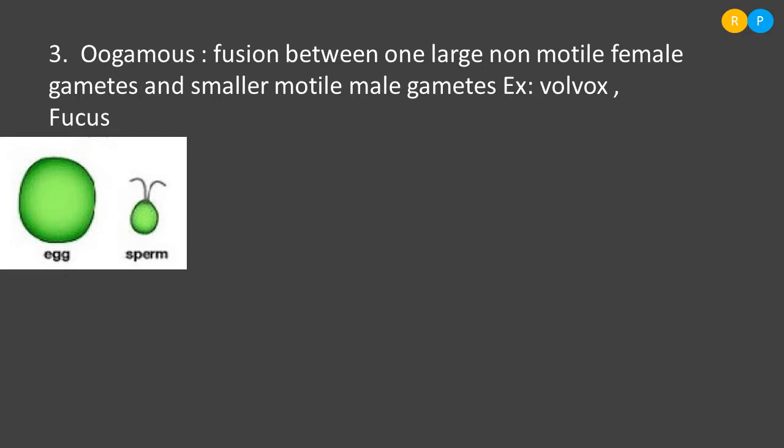So now we have studied some of the general characteristic features of algae. From habitat till reproduction, we have completed most of the general characteristic features. So go through this video and learn all the concepts about the general characteristic features of algae. Thank you.